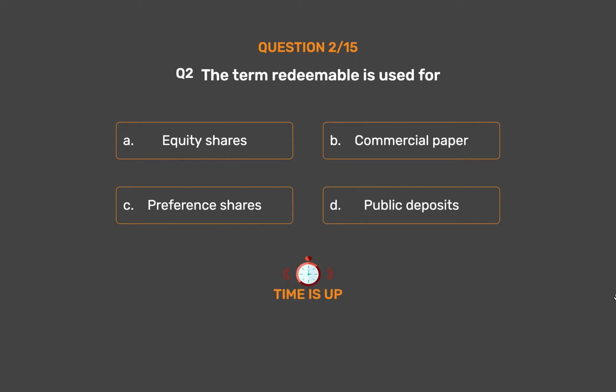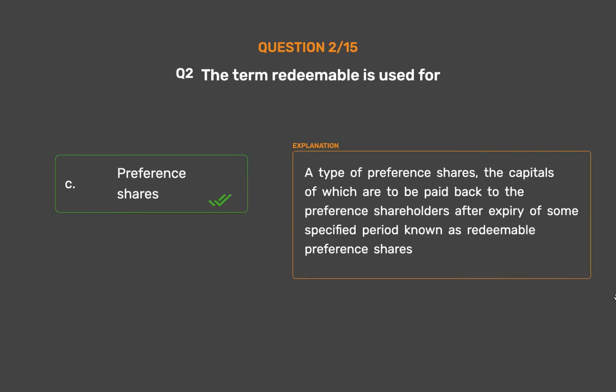The correct answer is Option C. Preference shares. A type of preference shares, the capital of which is to be paid back to the preference shareholders after expiry of some specified period, is known as redeemable preference shares.